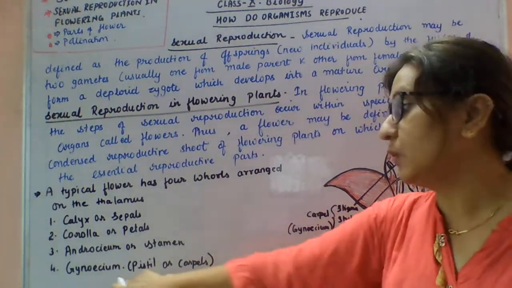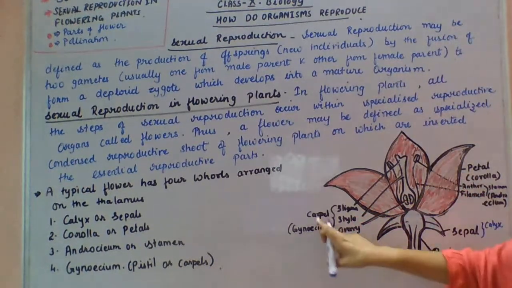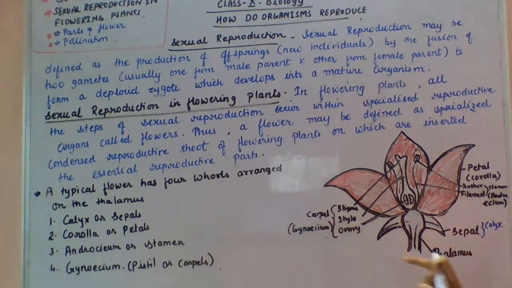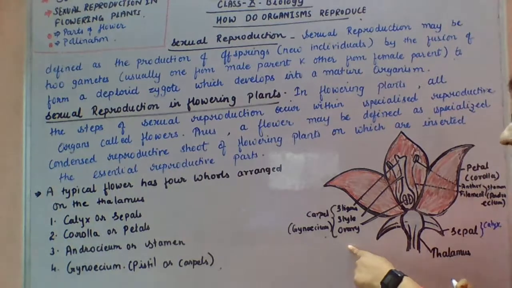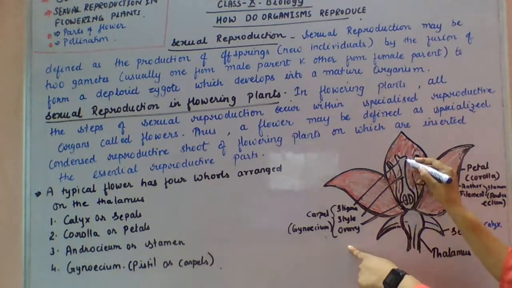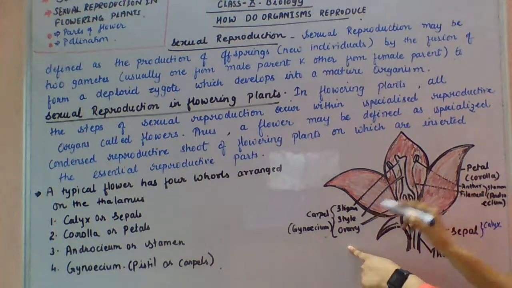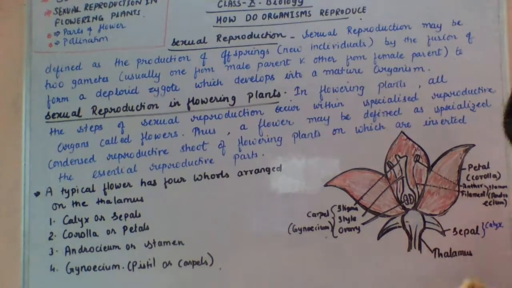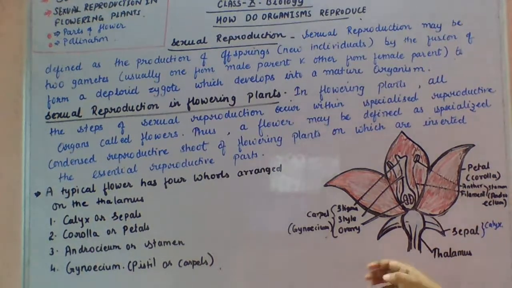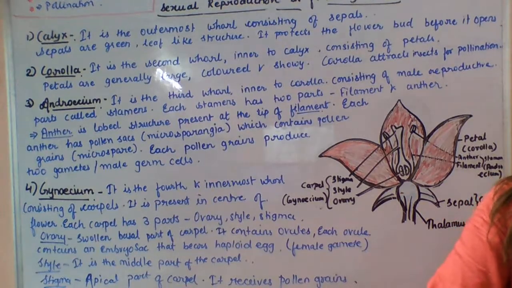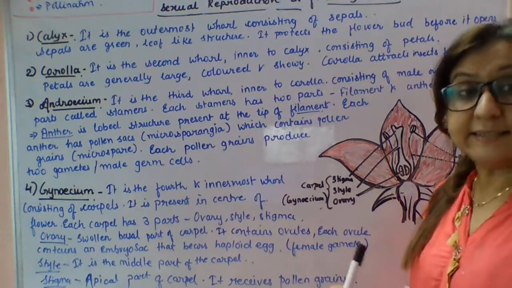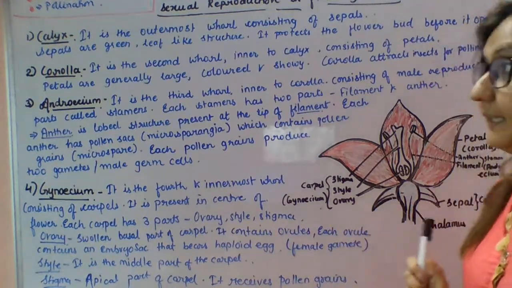Next is the gynoecium, pistil or carpel. It consists of 3 parts: stigma, style and ovary. The upper part is called the stigma, the middle part is called the style, and here is the ovary. Now we will discuss each and every part of a flower in detail.